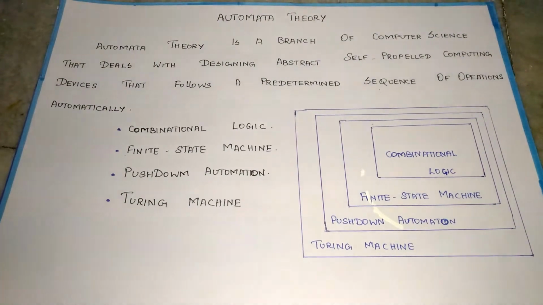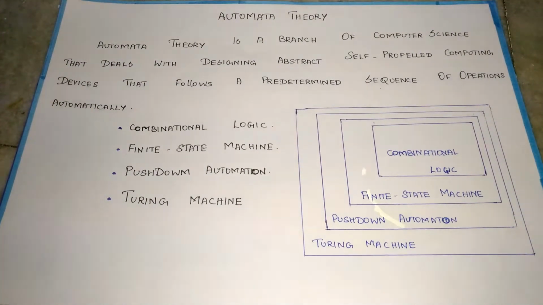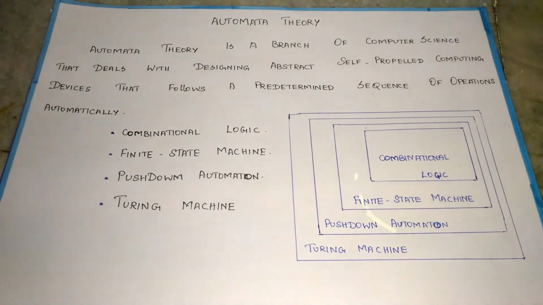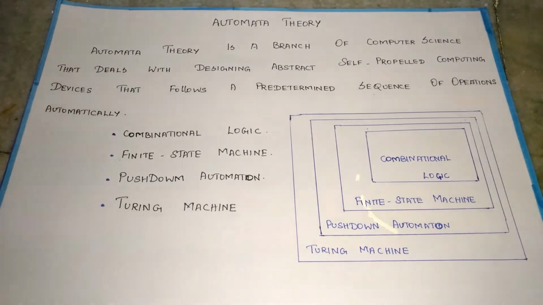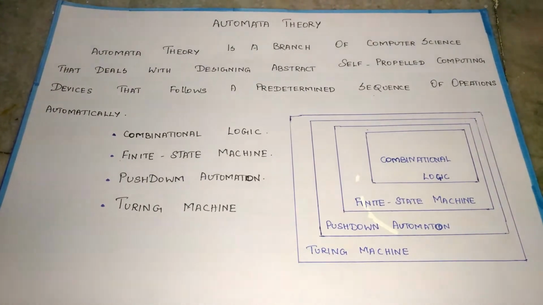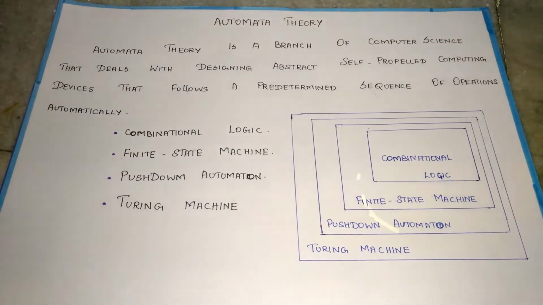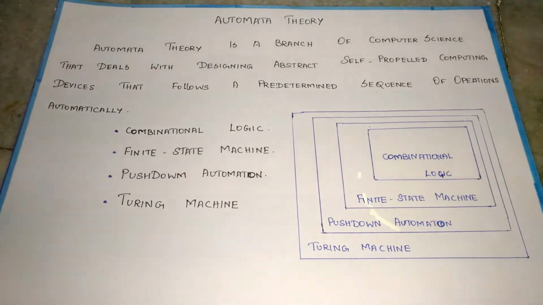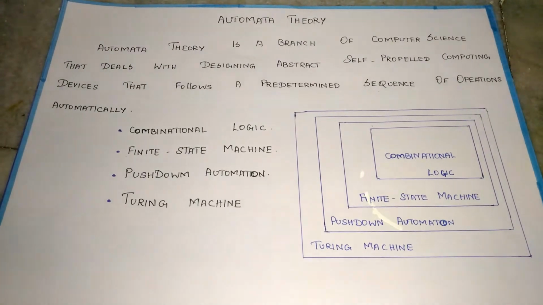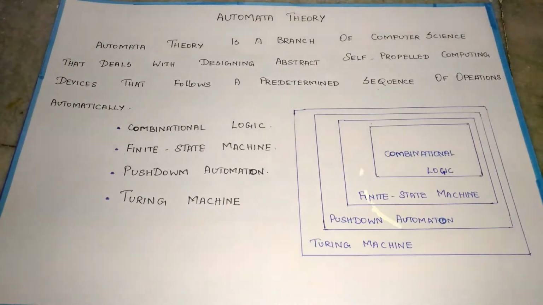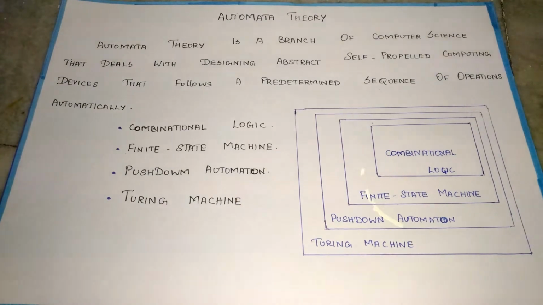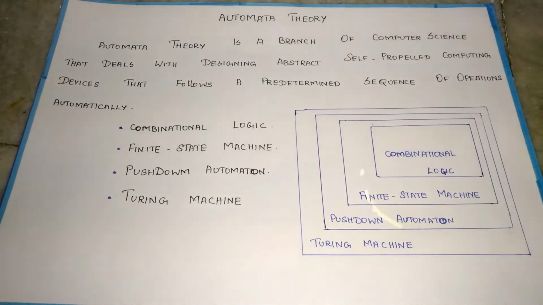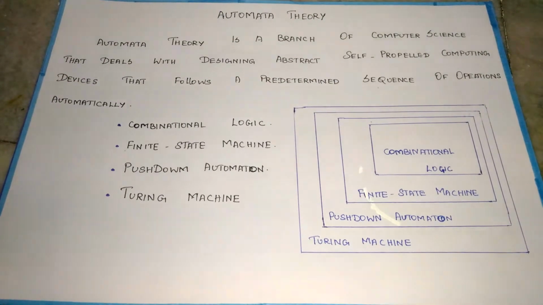Combinational logic is the basic thing in the machine, which is used to build circuits that produce specified output for certain inputs. It only returns a boolean value, either 0 or 1, or true or false. A finite automaton can only remember a finite amount of information. It can have a finite number of states. Pushdown automata can remember an infinite amount of information. We can discuss it later.